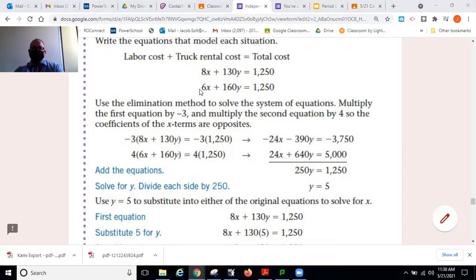All right, how are we going to do that? We're going to multiply each of these equations by a number which makes these two x coefficients the same, but one of them is going to be positive and one of them is going to be negative. So we're looking at 6 and 8, and asking, what's the lowest common factor of 6 and 8? What number can we multiply these by so it goes in nicely? He said 2. 2 is the lowest common factor.